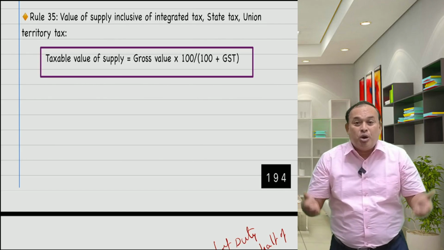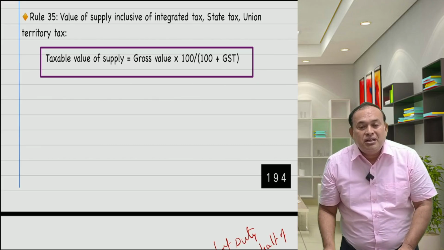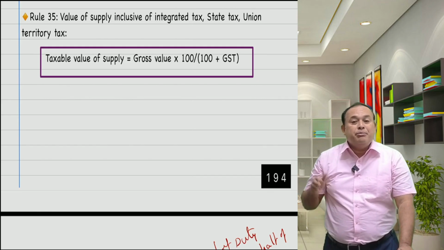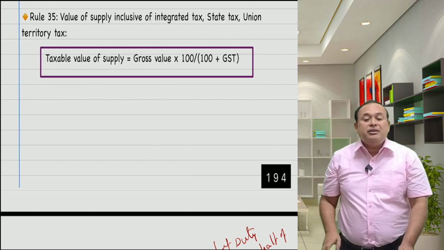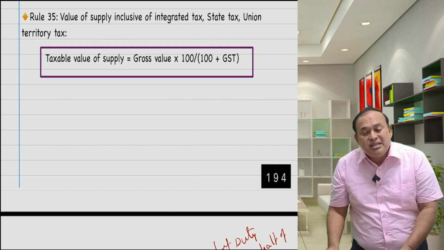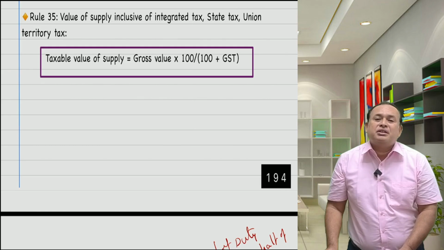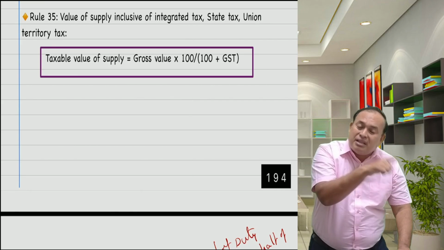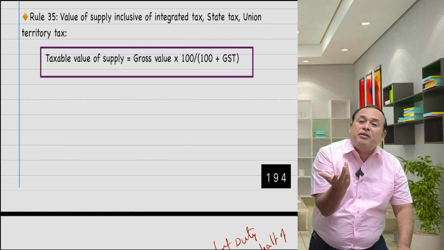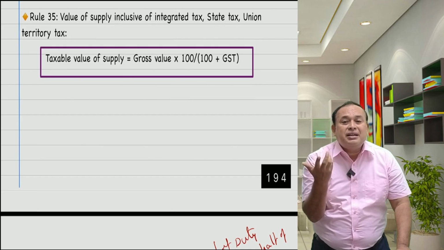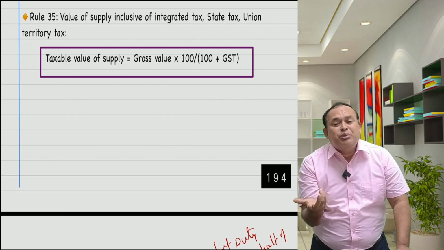The same has been endorsed by the GST Council by giving due respect to the Supreme Court of India, and they made a rule itself. Rule number 35, if the value of supply is a taxable supply and the GST is not shown separately in the invoice, the value is inclusive of the GST. A well accepted practice, but the recipient of the bill of goods or services is not eligible to avail input tax credit because it is not a tax bill.